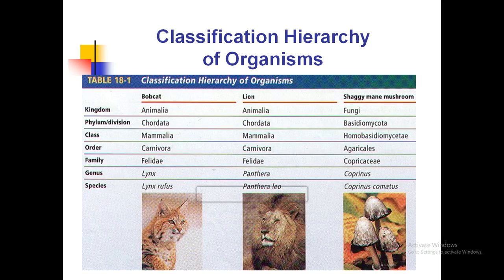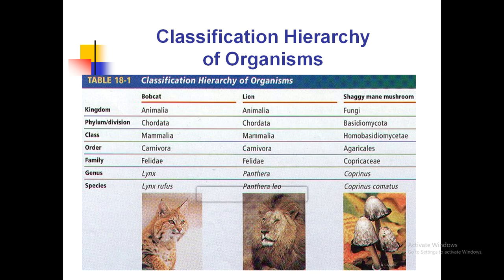Classification hierarchy of organisms. Here are three examples of organisms, and in this picture they are classified. For example, the bobcat and lion belong to the same kingdom, Animalia. Phylum Chordata, both are the same. Class, for both it's Mammalia. Order Carnivora and Carnivora, again both are the same. Family Felidae and Felidae, both are the same.